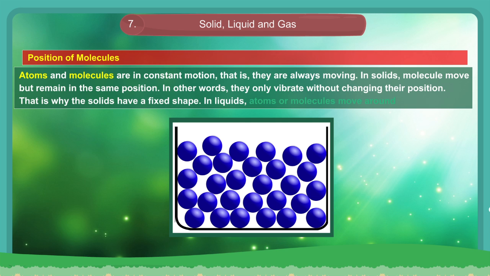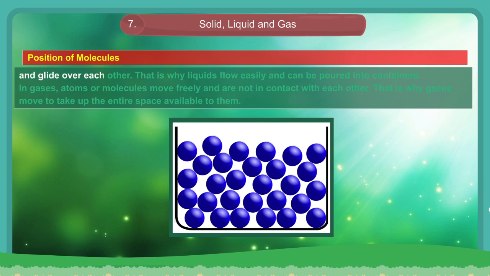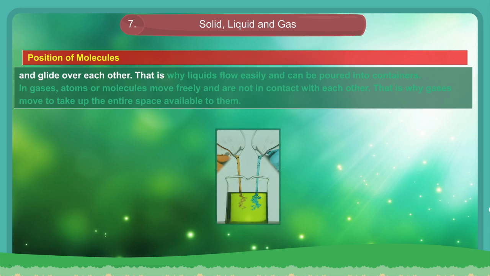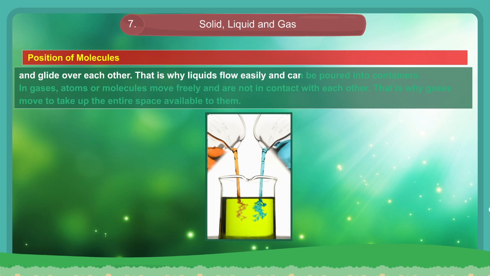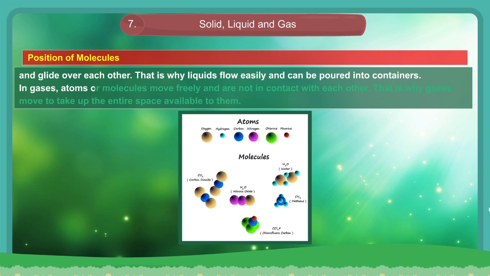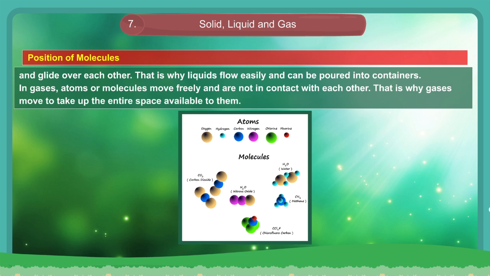In liquids, atoms or molecules move around and glide over each other. That is why liquids flow easily and can be poured into containers. In gases, atoms or molecules move freely and are not in contact with each other. That is why gases move to take up the entire space available to them.